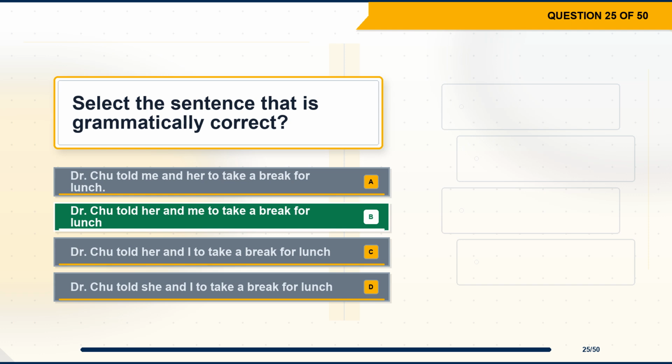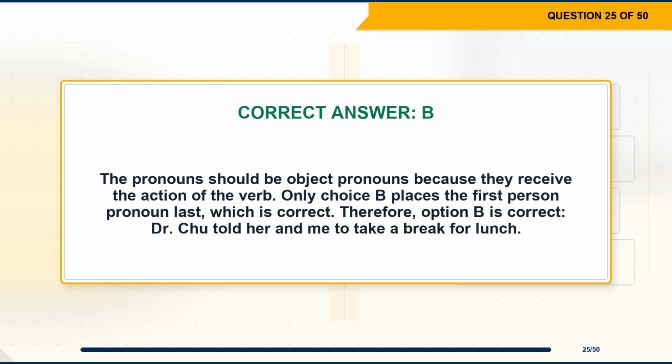The correct answer is option B. Dr. Chu told her and me to take a break for lunch. Explanation. The pronouns should be object pronouns because they receive the action of the verb. Only choice B places the first person pronoun last, which is correct. Therefore, option B is correct. Dr. Chu told her and me to take a break for lunch.